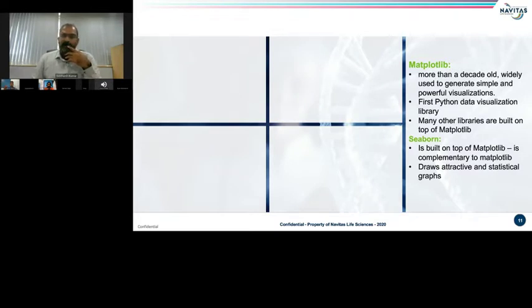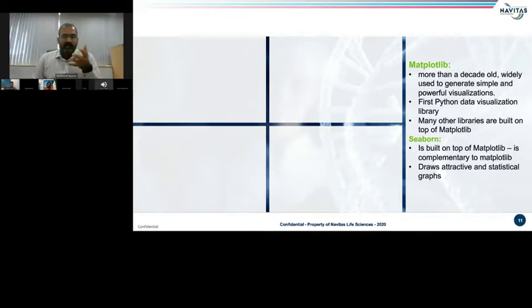Generally it's used for bar charts, pie charts, lines, scatter plots, and so on. For additional analytic or statistical graphs, the Seaborn package is widely used. It provides an attractive and aesthetic look to the figures.